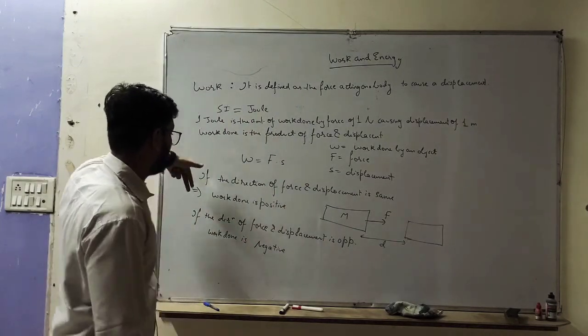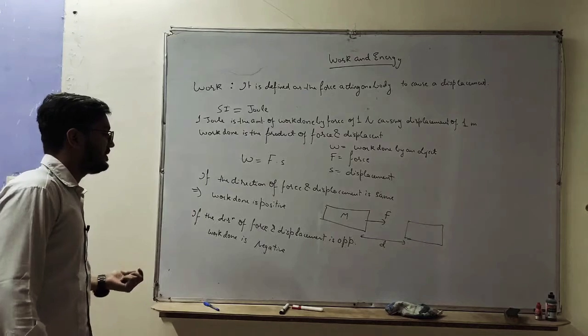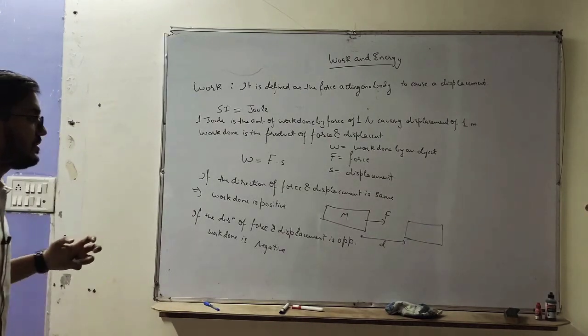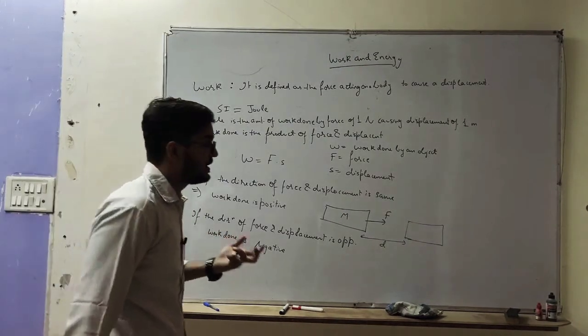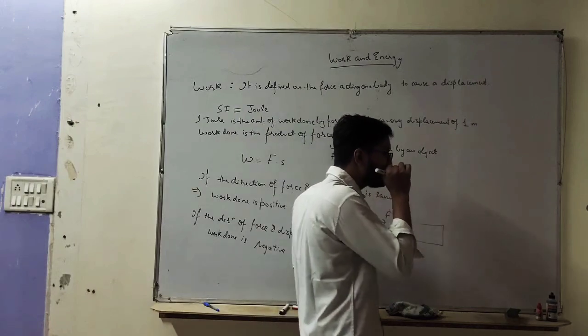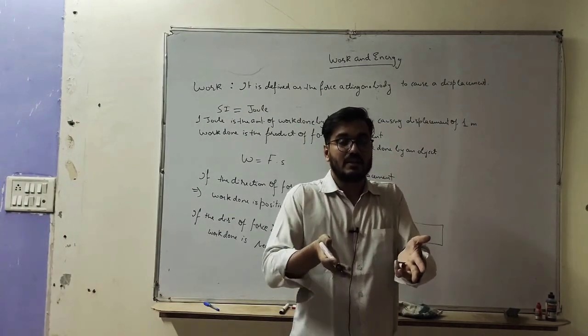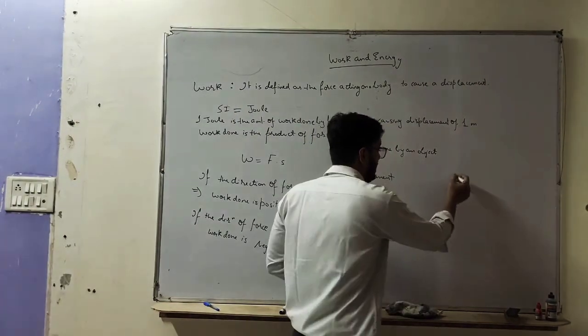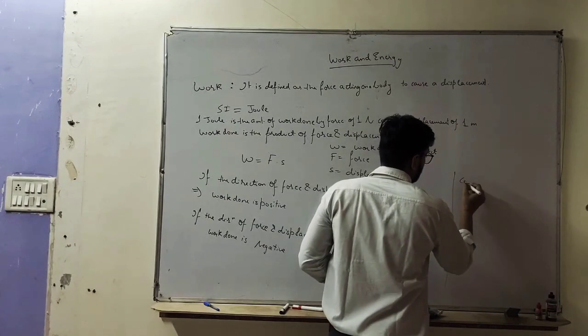So negative work done we have discussed, positive work done we have discussed. Now let us talk about the conditions of work done. What are the necessary conditions to say that work is done by an object?